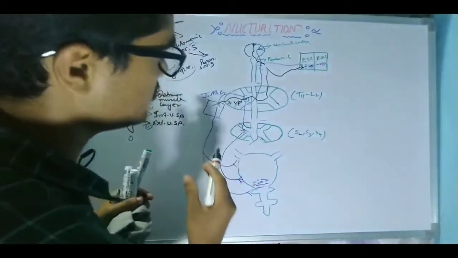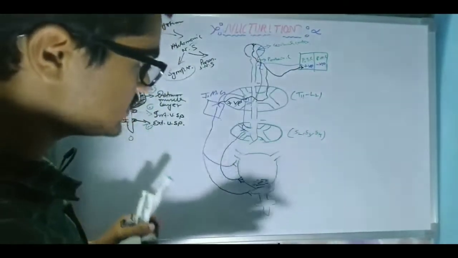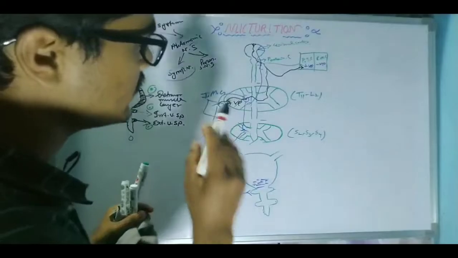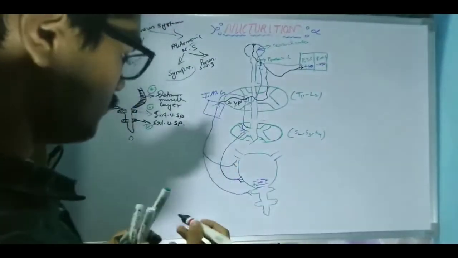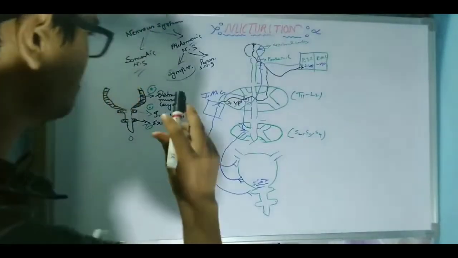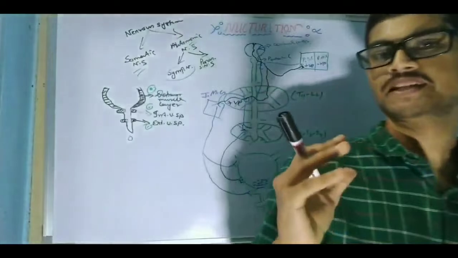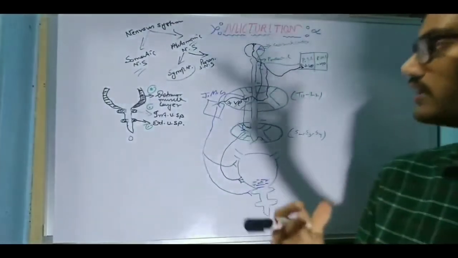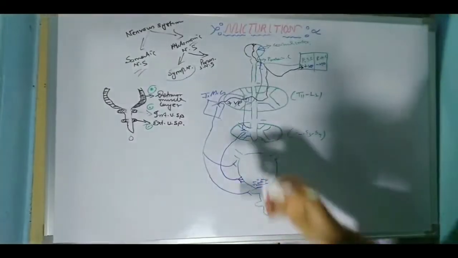That means the sympathetic nervous system is also activated two times. The first time, it is activated by the sensory nervous system, and the second time, by the motor nervous system. Now, what is the function of the sympathetic nervous system? What will happen by its activation or by its suppression? Now, remember one thing.